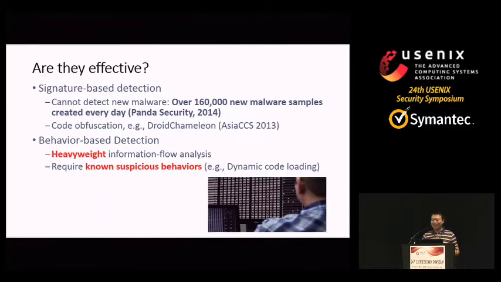We know that signature detection cannot detect new malware. However, according to a report, there are over 160,000 new malware samples created every day. And don't forget code obfuscation. For example, DroidChameleon can directly work on Android bytecode.